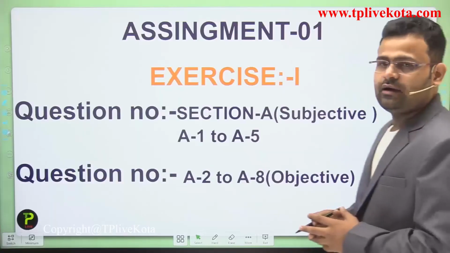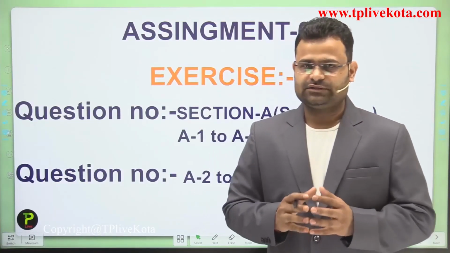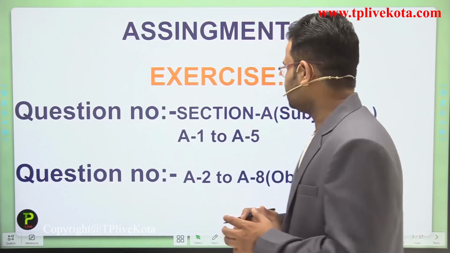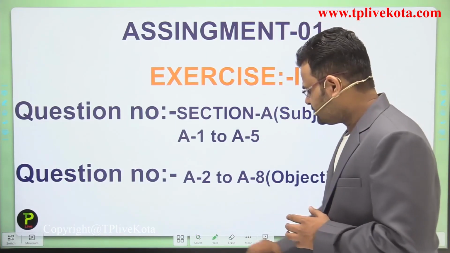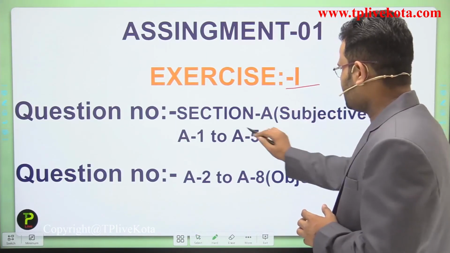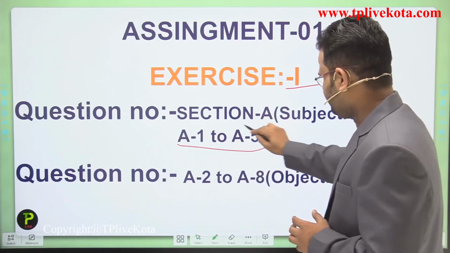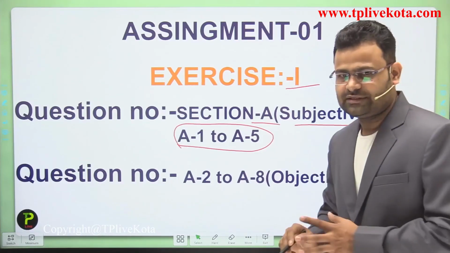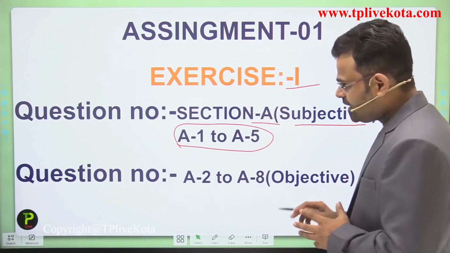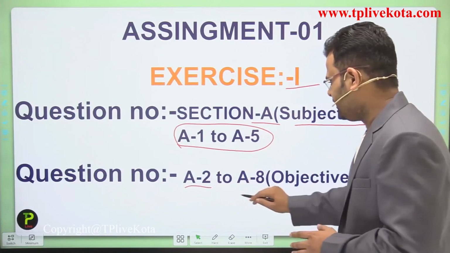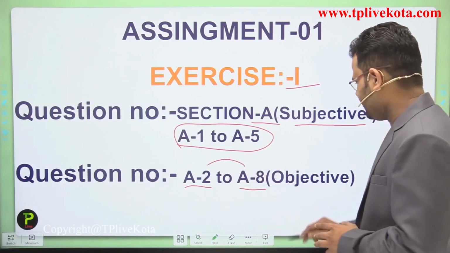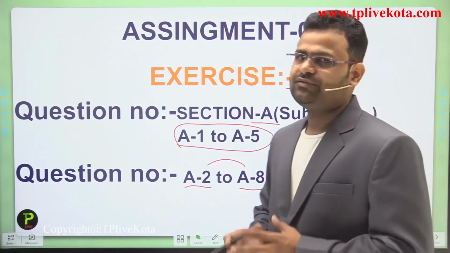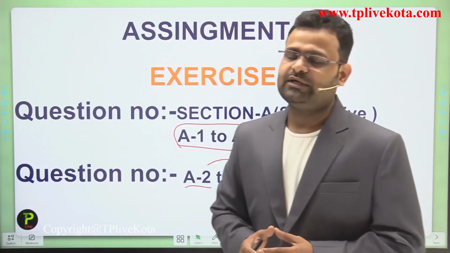Okay students? After completion of that topic, we give the assignment to you. The assignment after today's lecture is for Exercise 1: questions A1 to A5, all available in Section A, are the subjective questions. And questions A2 to A8 are objective. Objective questions means just 4 options are given, then choose the correct option.